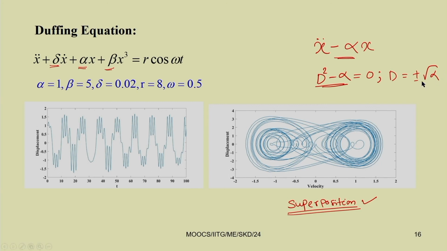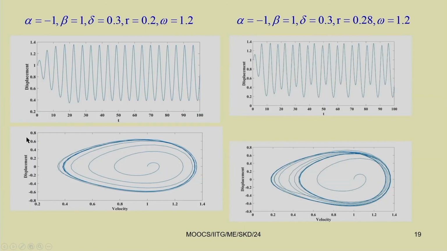Here the solution is real. From the solution you can see one root must be greater than 0 and the other root must be less than 0. Due to this, the system will generally be unstable if you are taking a linear system. But when there is nonlinearity present in the system, with the same Duffing type of equation with alpha negative, that is negative stiffness, the response is found to be bounded.